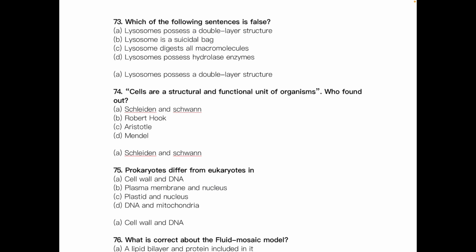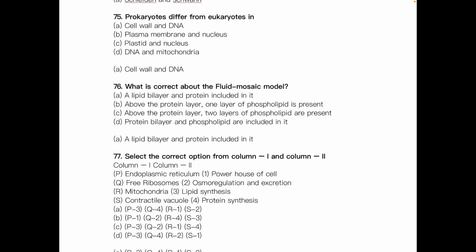The answer is a lysosome possesses a double layer structure. Cells are the structural and functional unit of organisms. Who found this out? The answer is Schleiden and Schwann. Prokaryotes differ from eukaryotic cells in dash, in possessing cell wall and DNA. What is correct about the fluid mosaic model? A lipid bilayer and protein included in it. Okay, so that's about the fluid mosaic model.